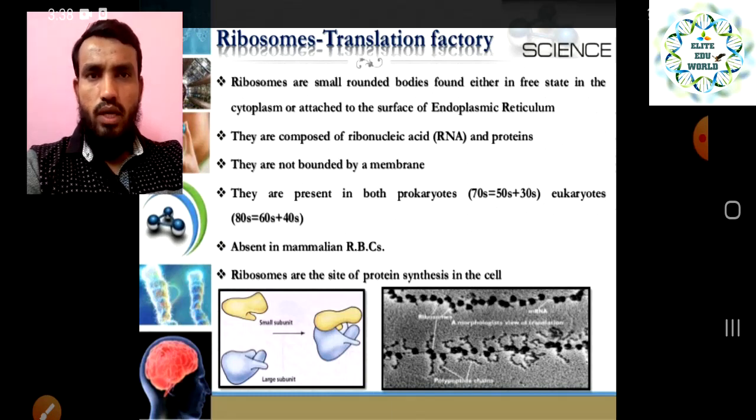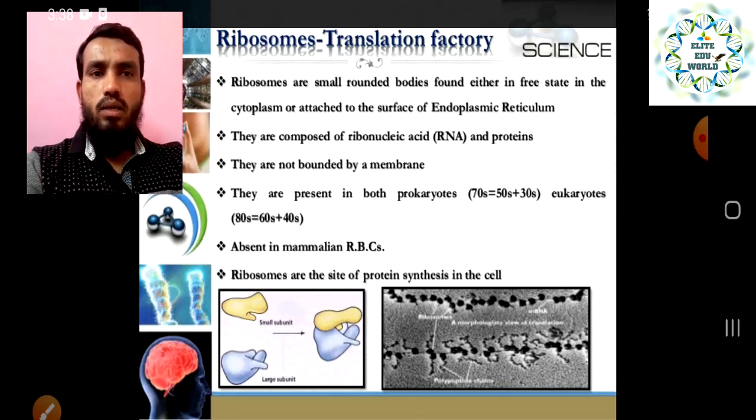right? This is how they are made, and they are not bounded by a membrane. We have seen membrane-bound cell organelles, but this will not come into that category. They are present in both prokaryotic and eukaryotic cells, the basic types of cell we saw in the beginning.